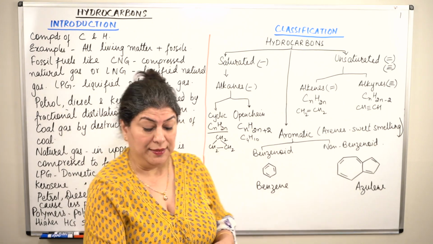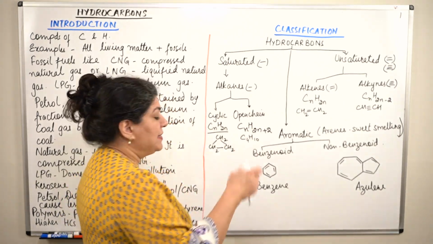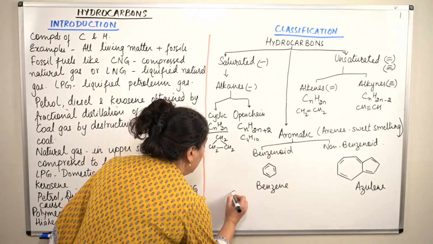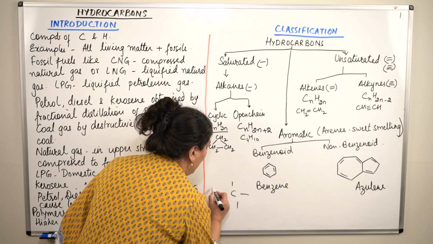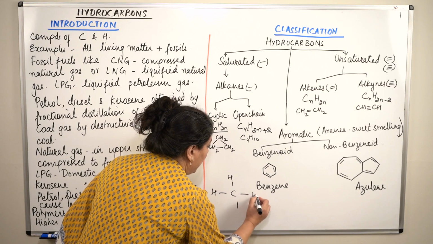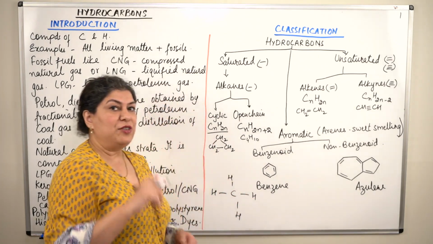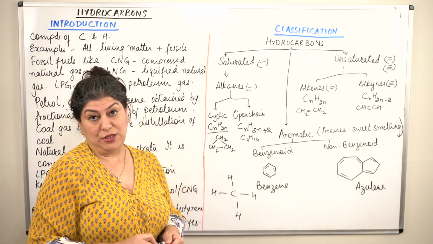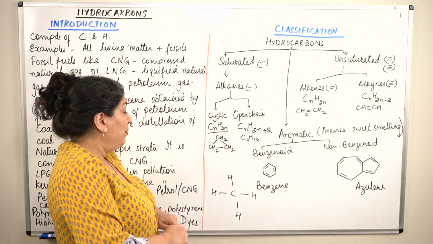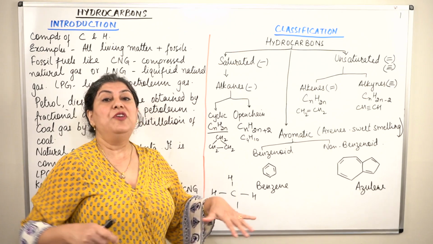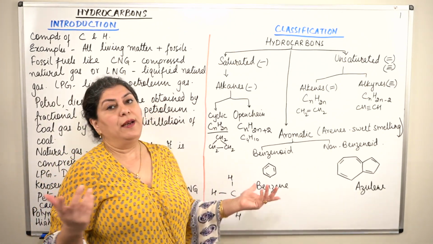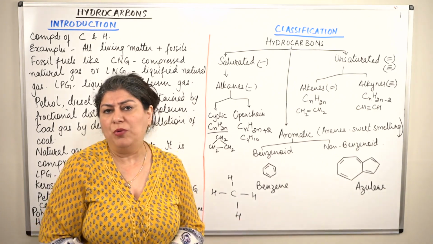It forms methane, right? Carbon has a valency of 4 and hydrogen has a valency of 1. So carbon forms 4 separate bonds with 4 hydrogens. Hydrogen needs only 1 electron to complete its duplet, while carbon needs 4 electrons to complete its octet. If carbon is forming 4 separate bonds, then no more atoms can be added, because carbon has completed its octet and hydrogen, as it is, forms only 1 bond.